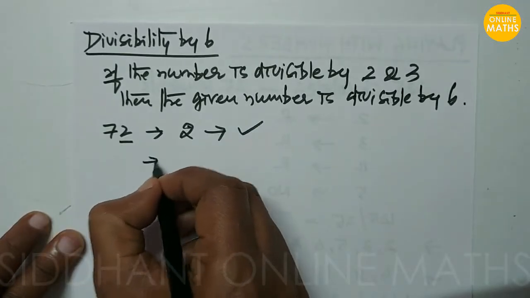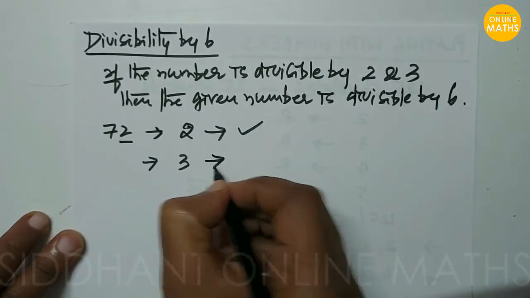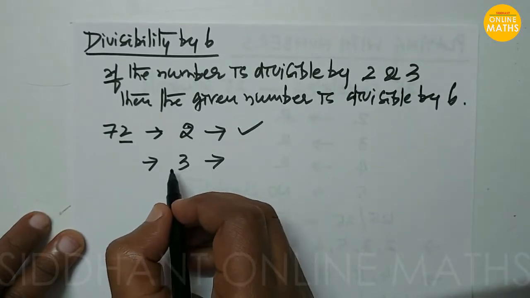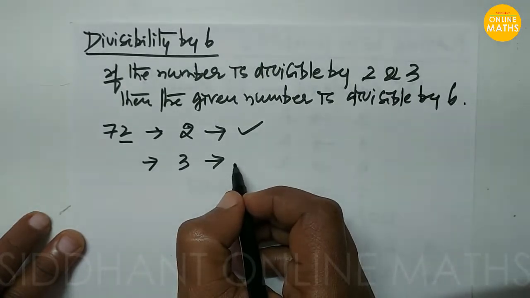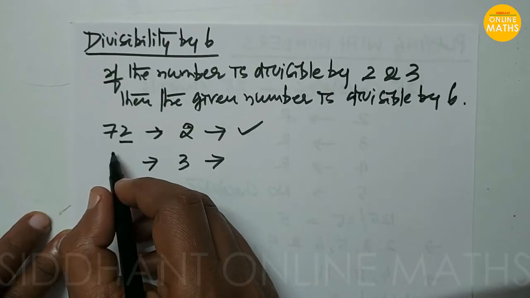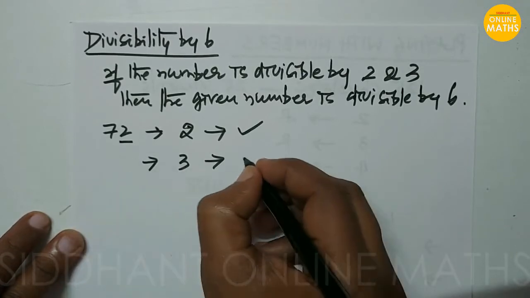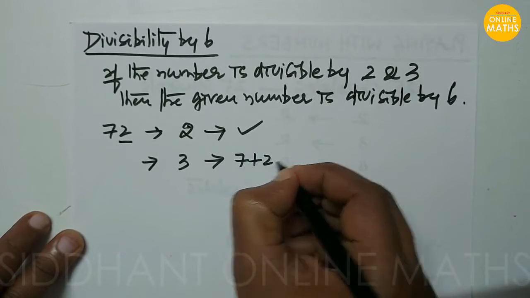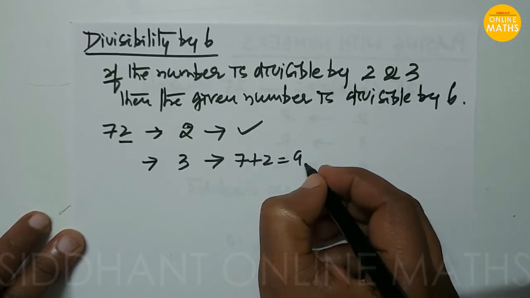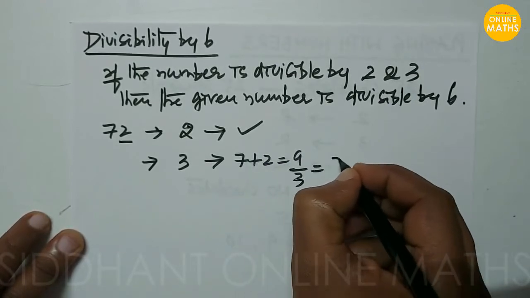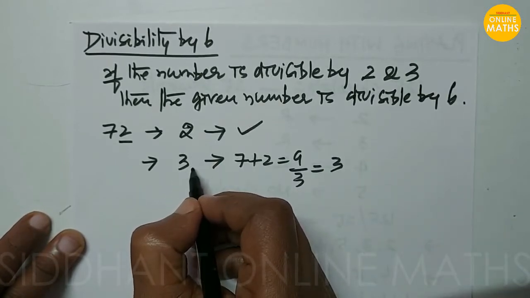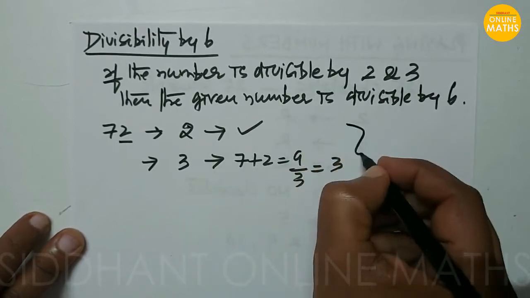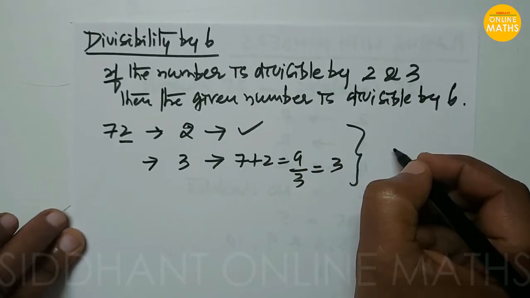Then we are going to check with the number 3. What is the rule for divisibility by 3? We add the digits, and if the total is divisible by 3, then the given number is divisible by 3. So here 7 plus 2 is equal to 9, and 9 is divisible by 3, and we get 3. Then we can say that it is divisible by 2 and it is divisible by 3. Then we can say that it is divisible by 6.